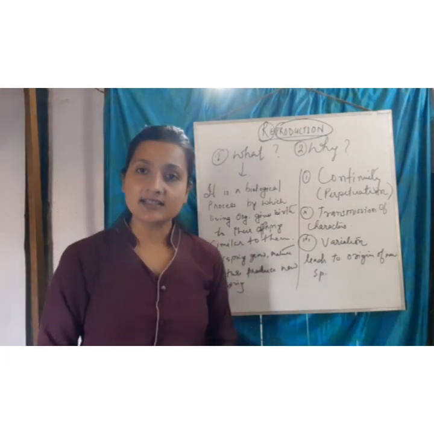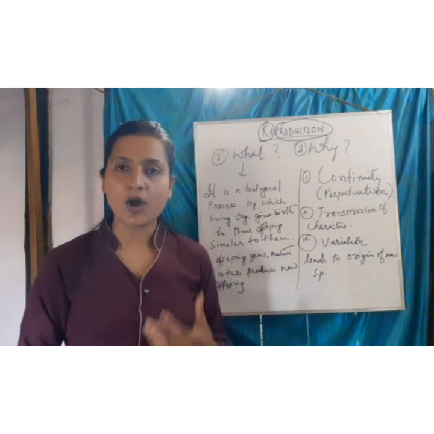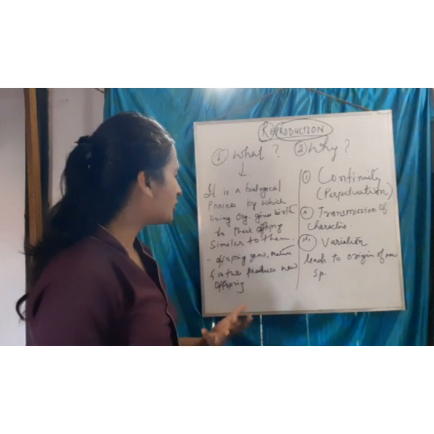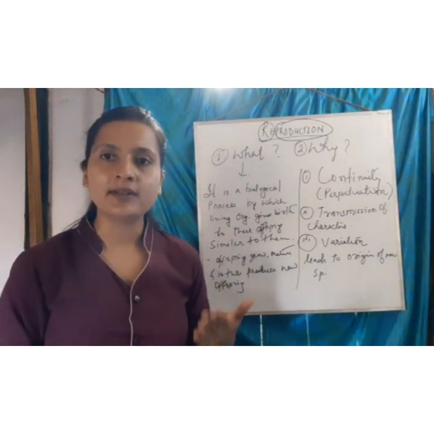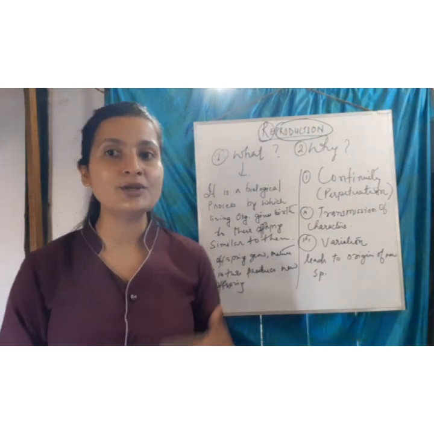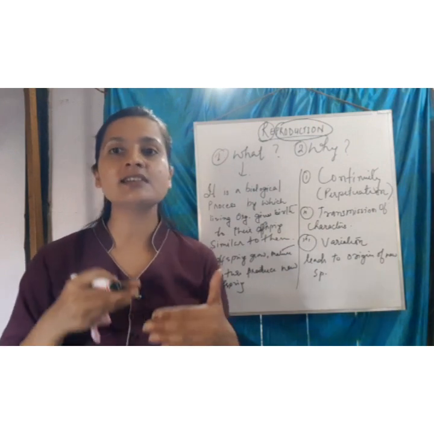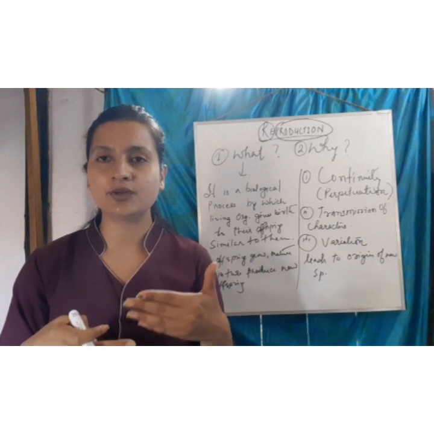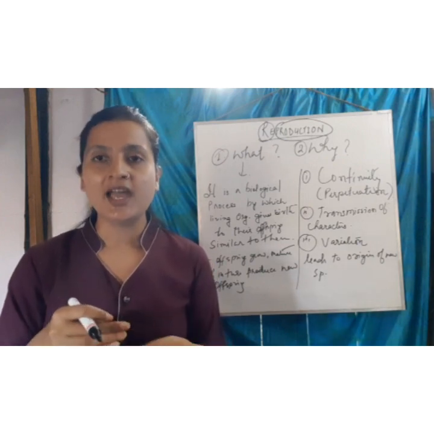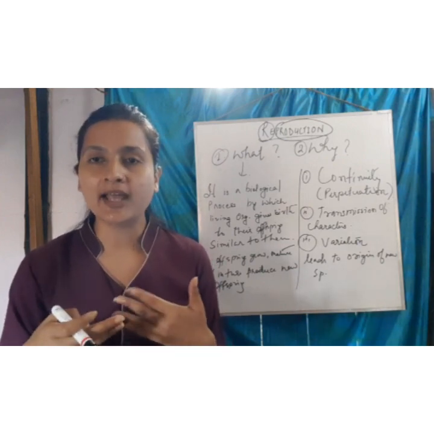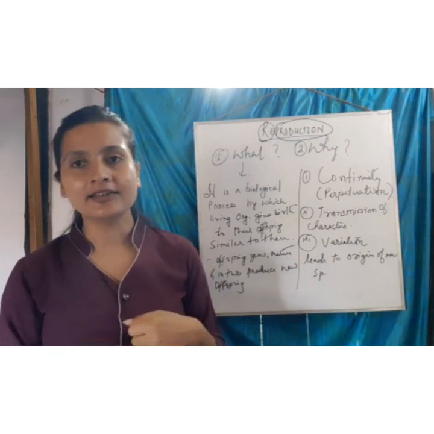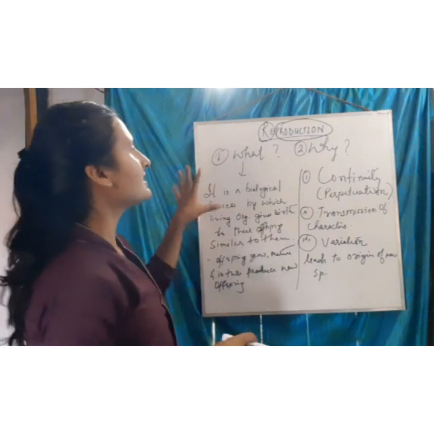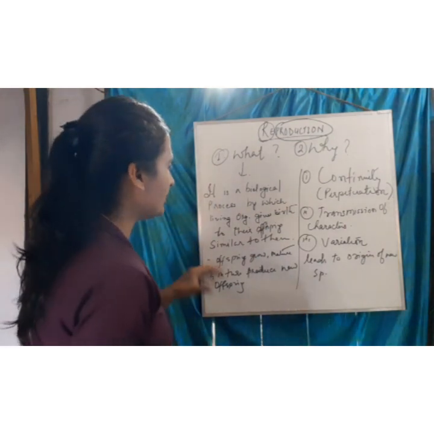And in this process, offspring grow and mature, and in turn they produce new offspring. So it is a continuity where they take birth, grow, mature, and in turn again give birth to young ones. This is called reproduction.